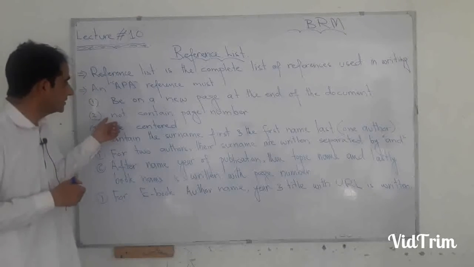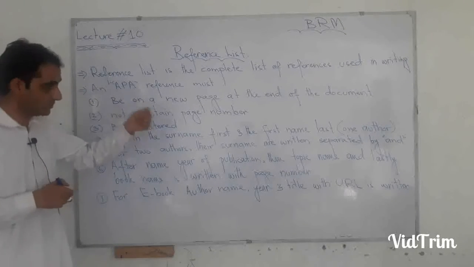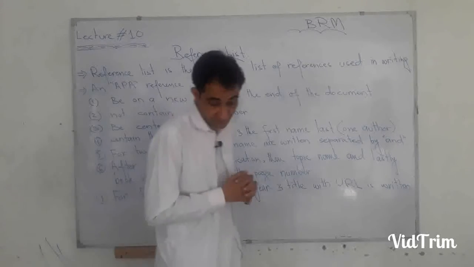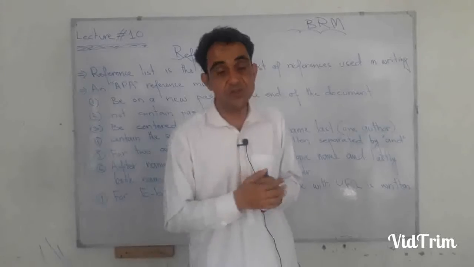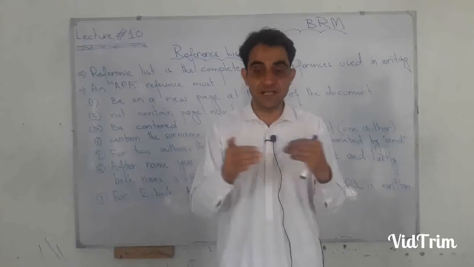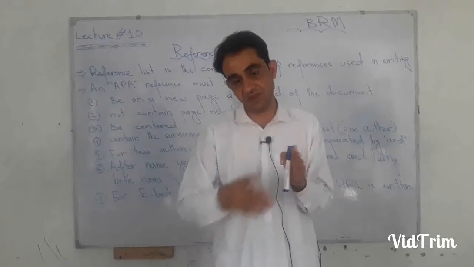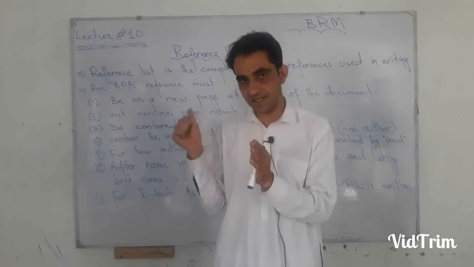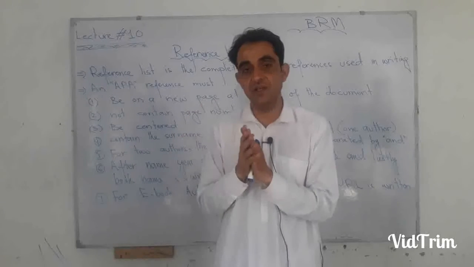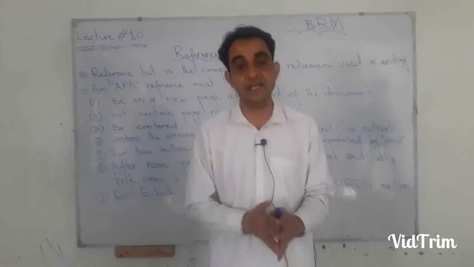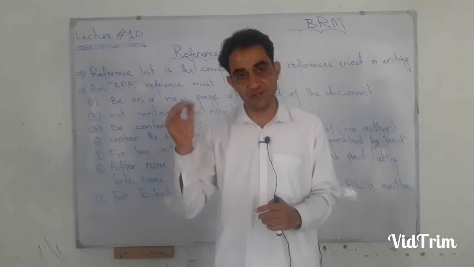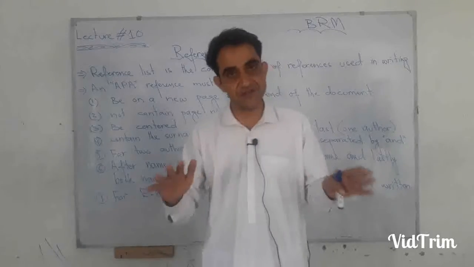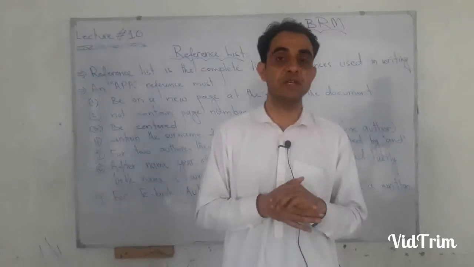Number second, not contain page number. Whenever we are writing a research thesis, you have seen thesis book. For example, it contains some 100 pages from chapter number 1 to chapter number 5, last page 100. And this reference list will come on page 101. But we are not writing 101 page number on the reference list. A reference list page carries no page number. This is rule number second of APA style.